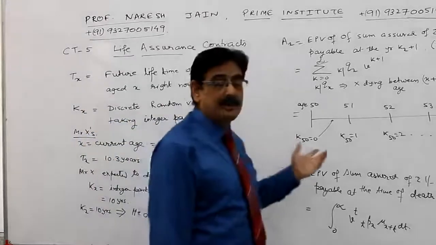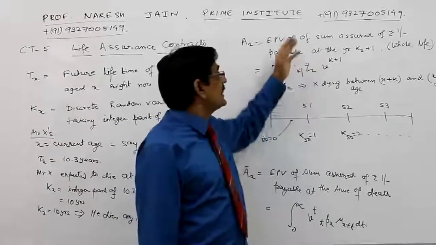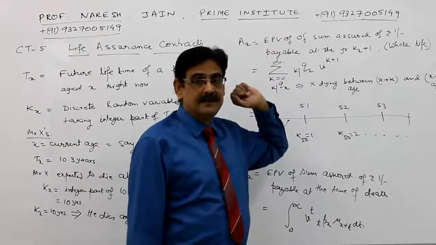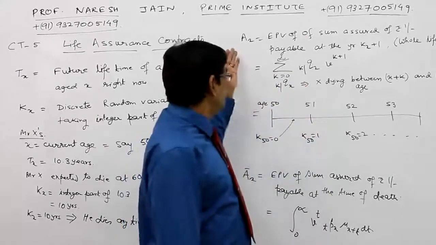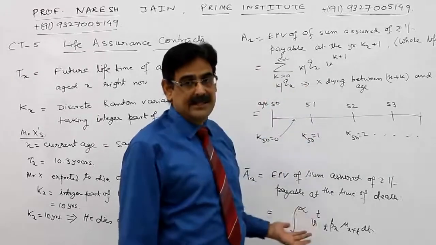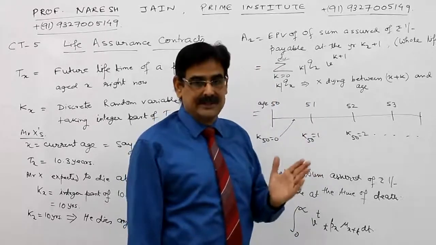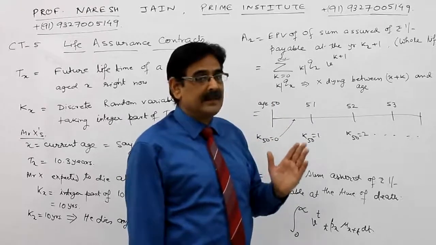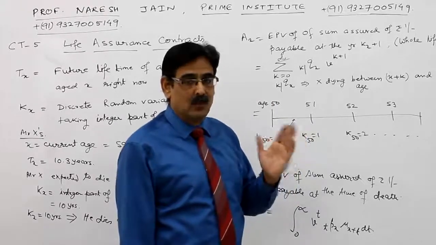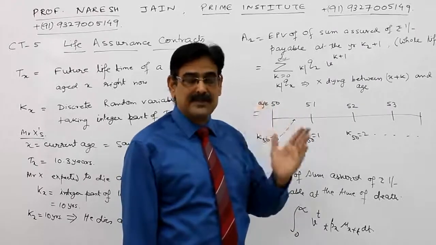Now what we need to compute is the expected present value of the sum assured, in life insurance, assuming it's a whole life policy, where whenever he dies, he has to be paid. First we take a discrete case and then a continuous case. Here we assume that if he dies at 10.3 years from now, that means at the age of 60.3, the amount of ₹1 sum assured is paid at the end of the completion of the year.